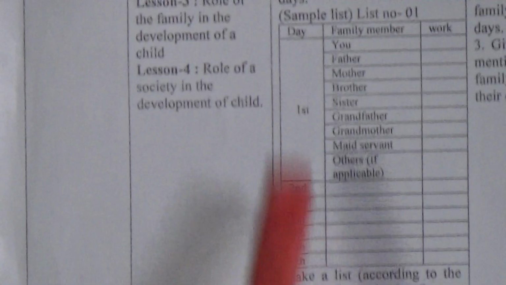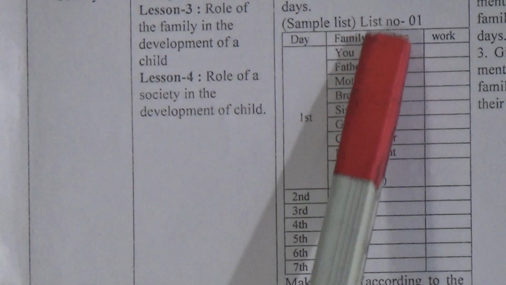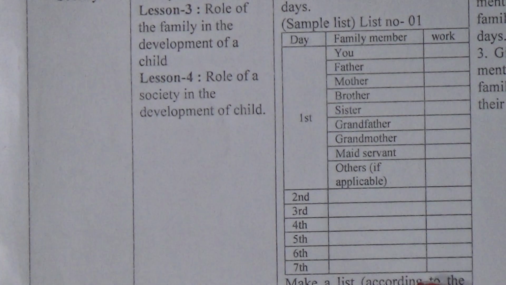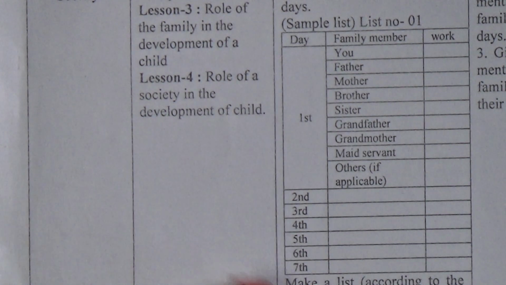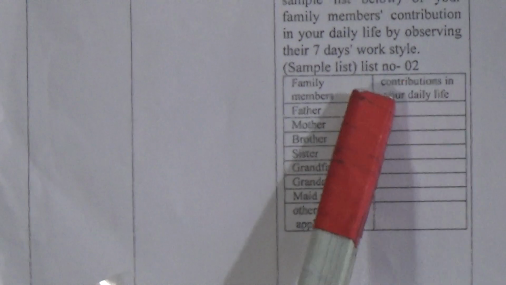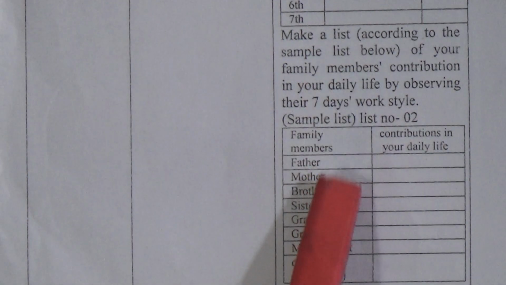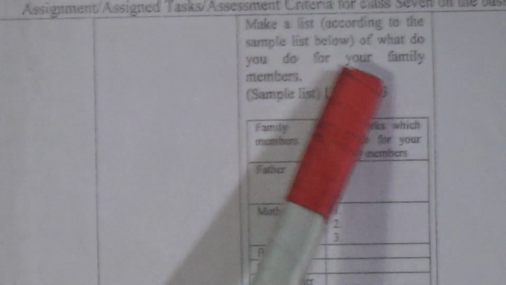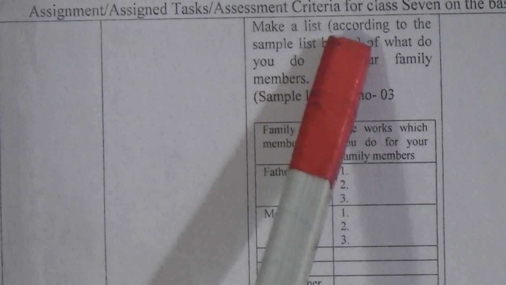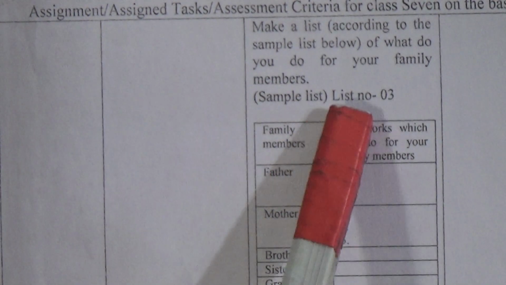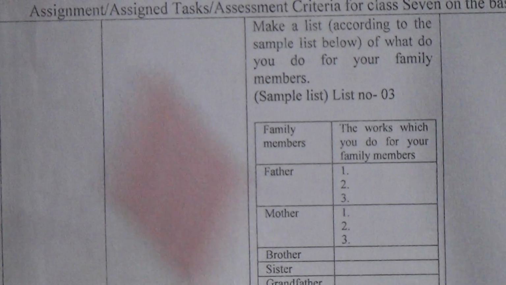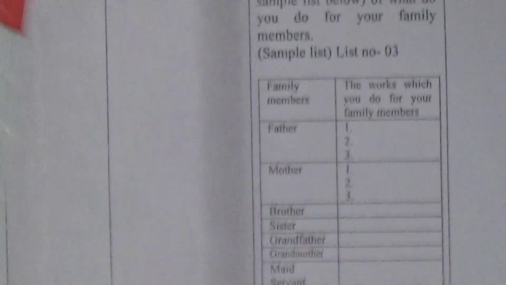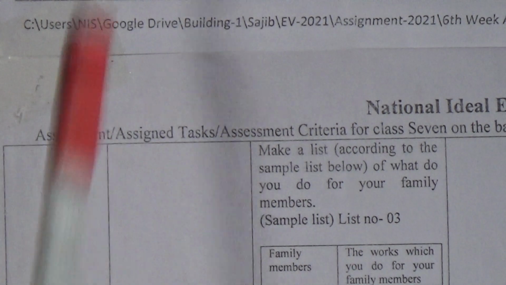So here just look, there are 7 days here, and this is the list of the family members. This is work, and this is the second list. That means make a list according to the sample list below of your family members' contribution in your daily life by observing the 7 days work style. Here is also a list, and the last list is to make a list according to the sample list below of what you do for your family members. Sample list, list number 3. This is list number 3. That means in this assignment you have to write 3 lists.